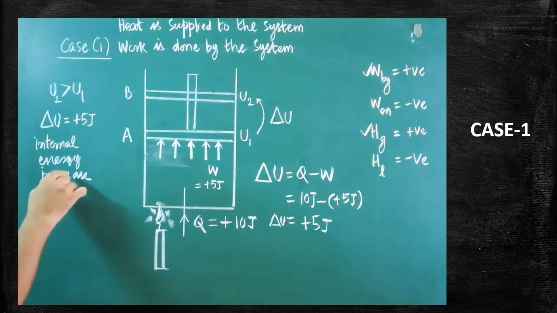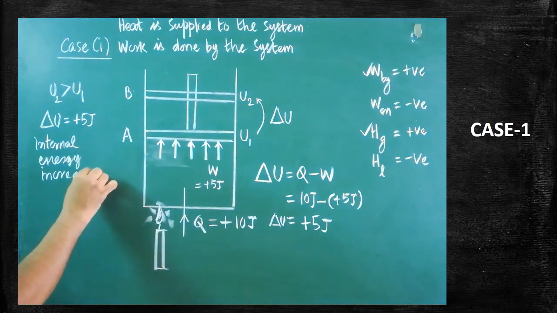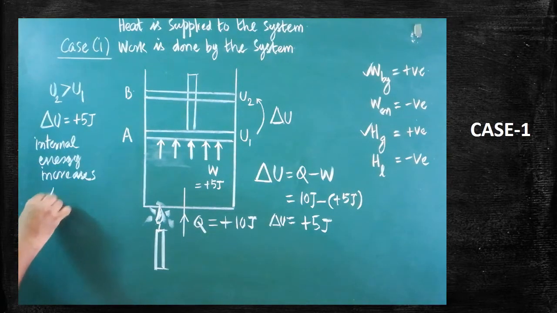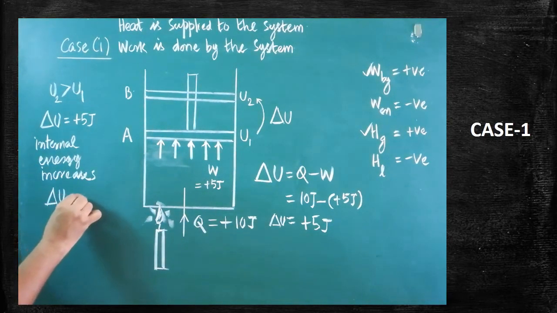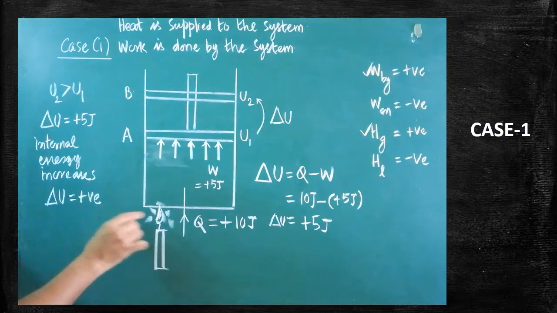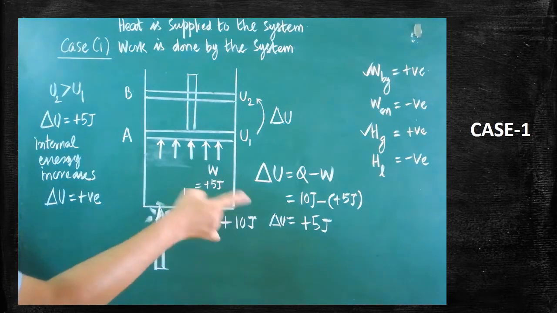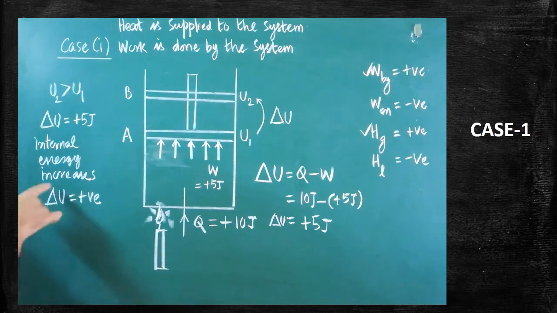Can you understand the point? Internal energy increases, and then the del U value becomes positive. So depending on the Q value and the W value alone, we are able to find out whether del U is positive or negative, whether the internal energy increases or not. So this is the conclusion in the first case.